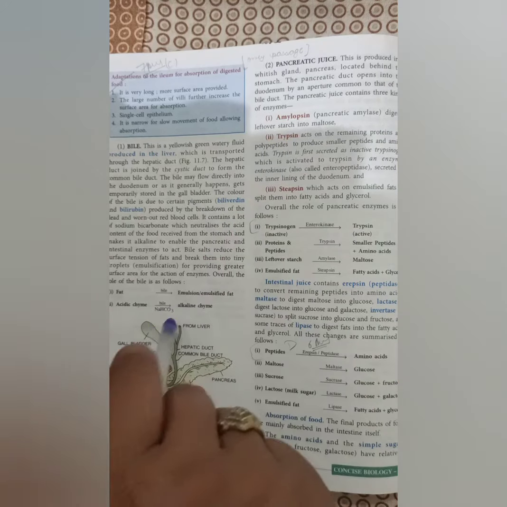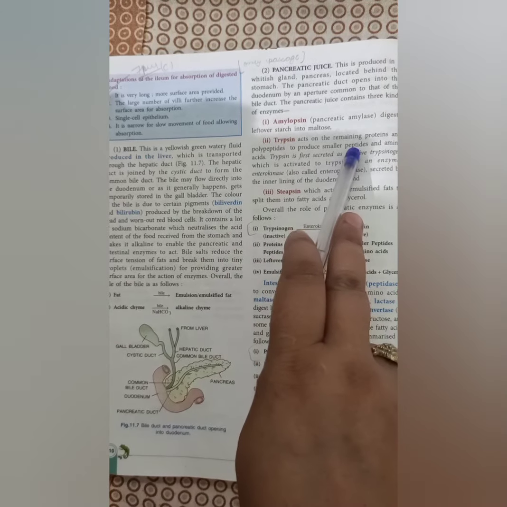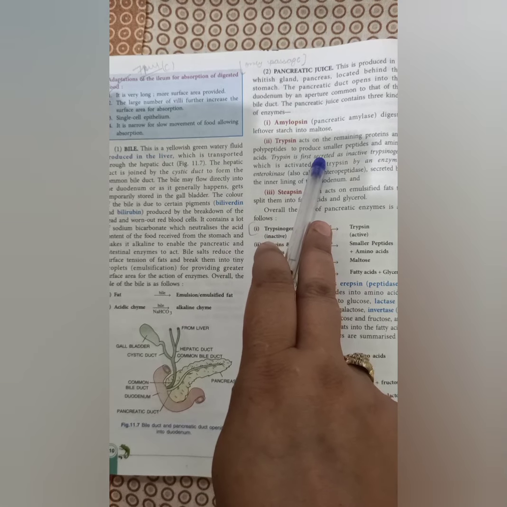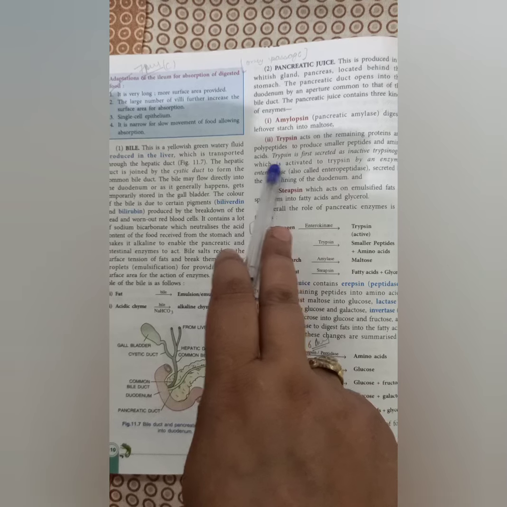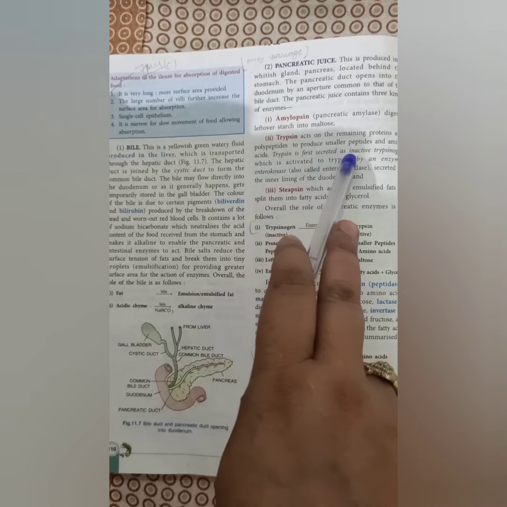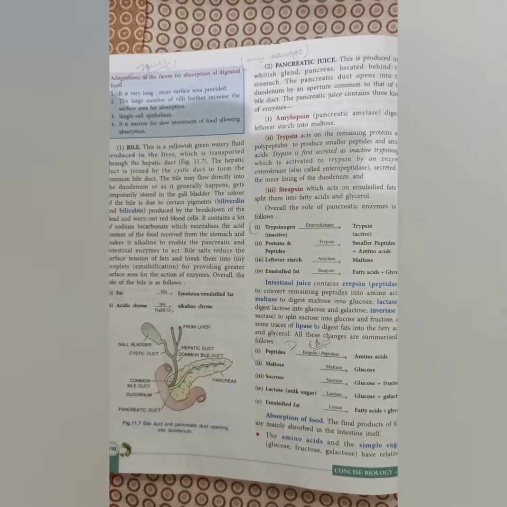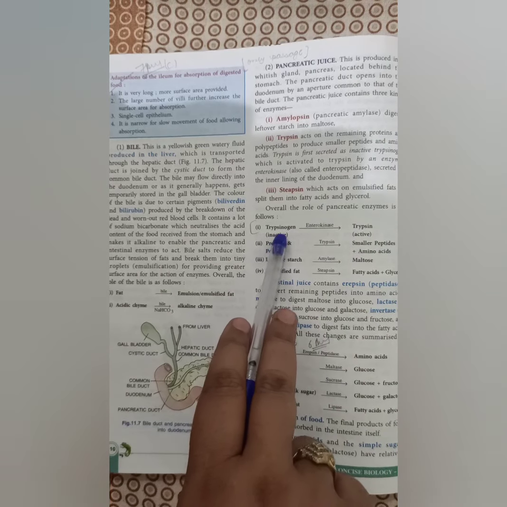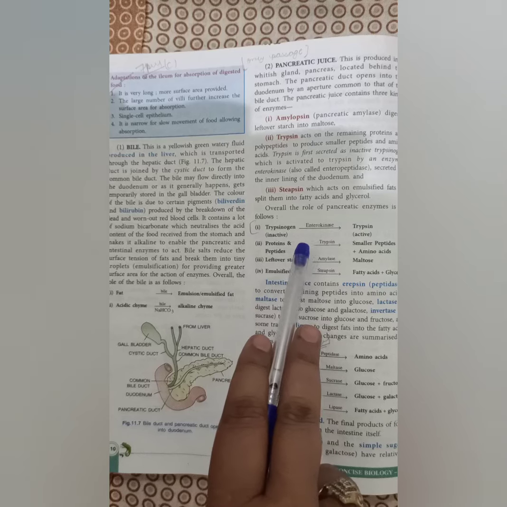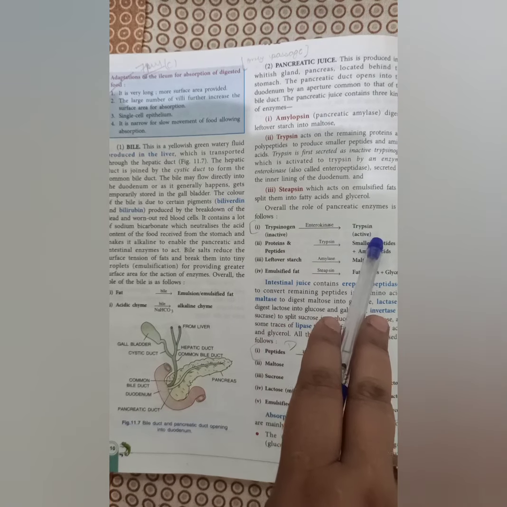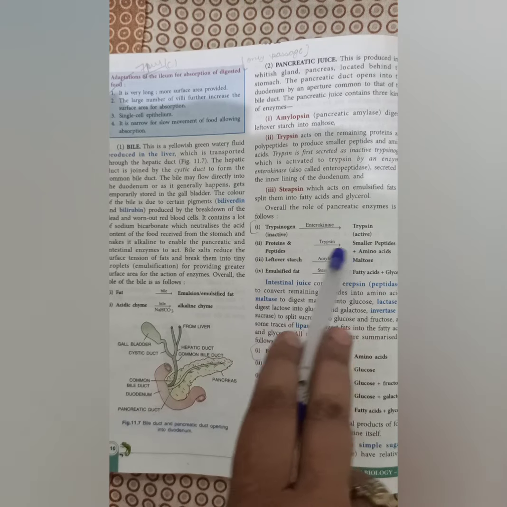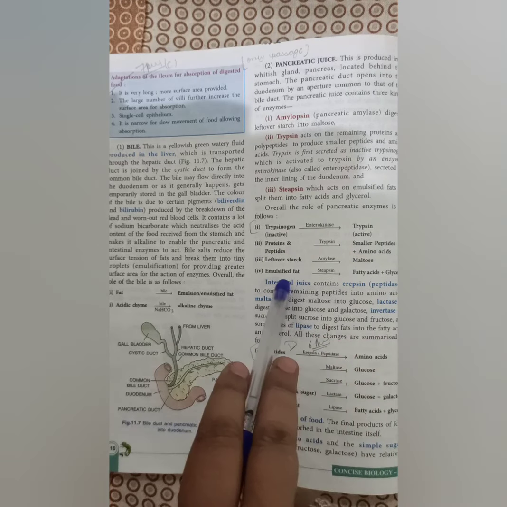It will change into maltose, and trypsin will act on the remaining proteins and polypeptides to produce smaller peptides and amino acids. As you saw, pepsin was secreted in active form, but trypsin is present in inactive form, that is trypsinogen, and in the presence of the enzyme enterokinase it gets activated, and then it will act on the proteins and peptides and change them into smaller peptides and amino acids.